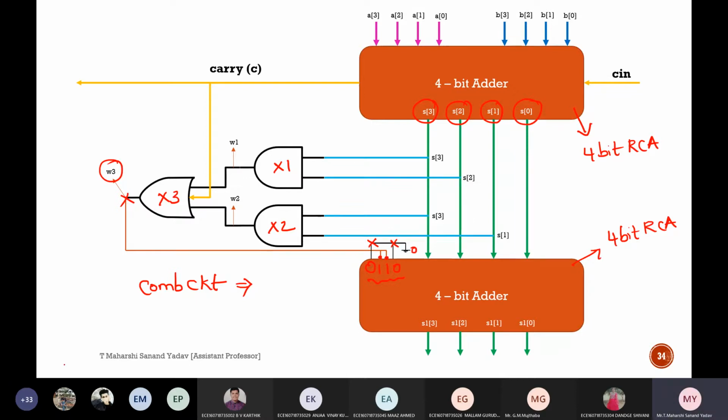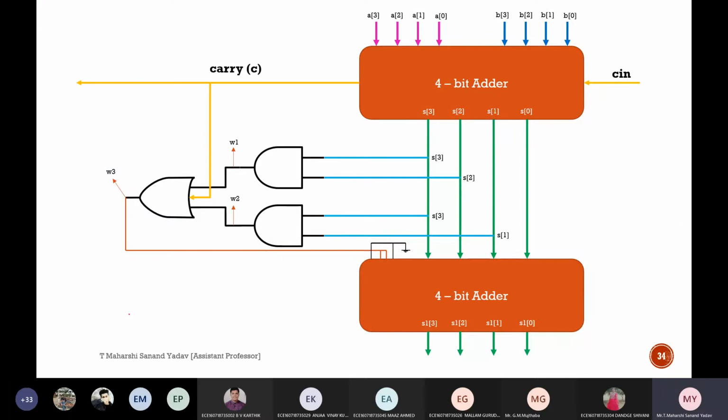Okay, in the starting unit we have seen some hierarchical modeling. Can anyone tell me, how many types of design hierarchies are there? Top down, bottom up. Okay, top down and bottom up are the two approaches. Now, by using top down approach, you tell me how to write the code for this particular BCD adder. What will be the top module and what will be the leaf cell? Top module will be full adder.